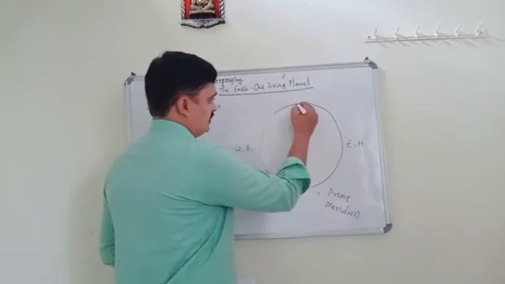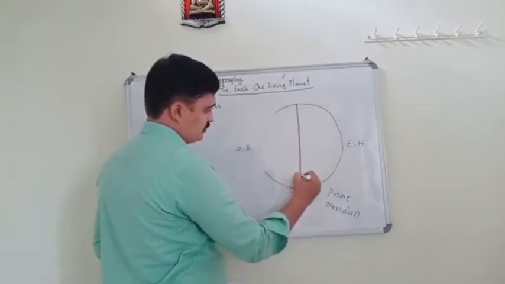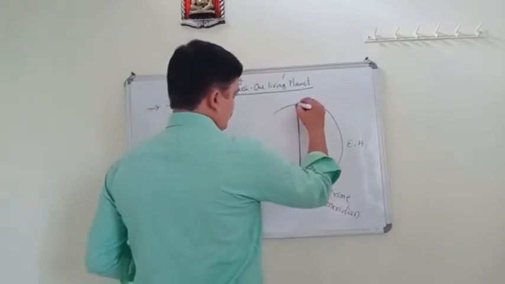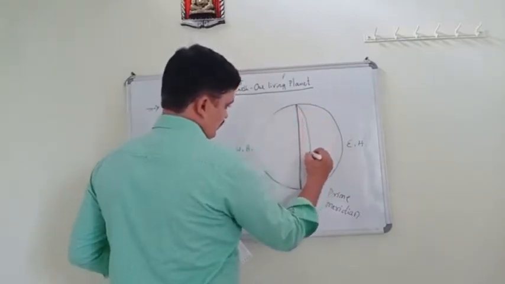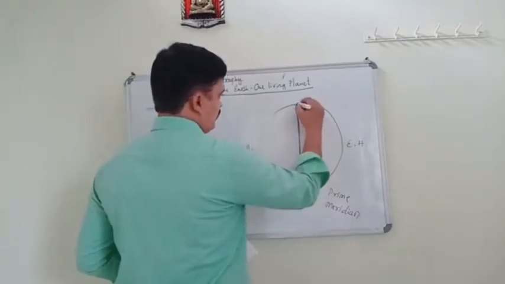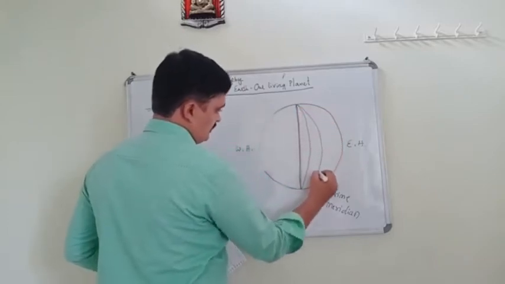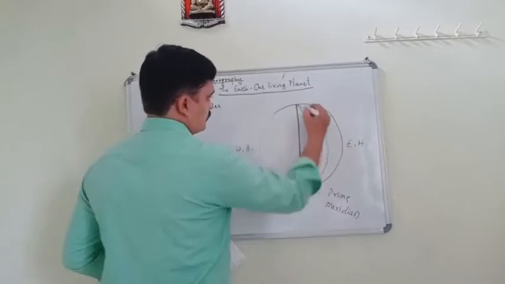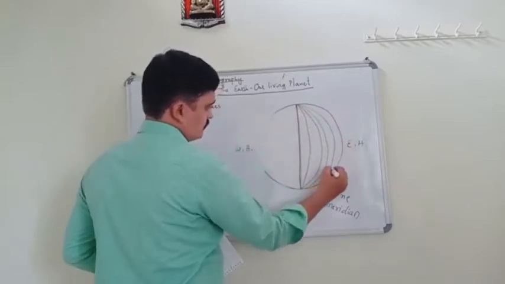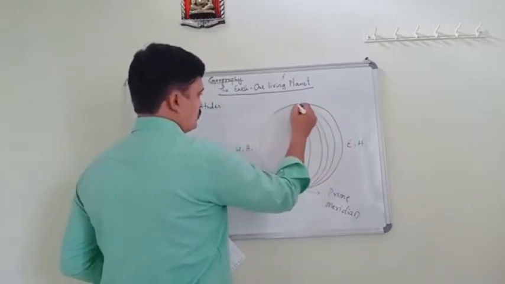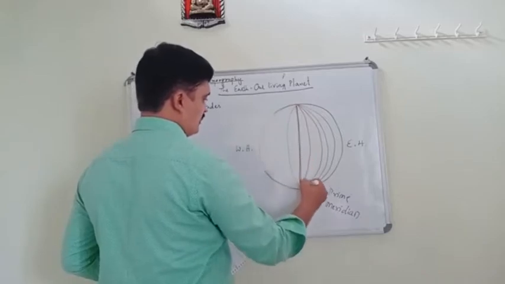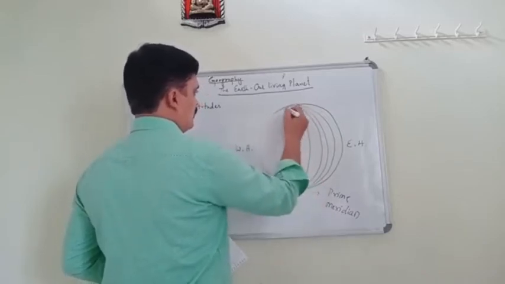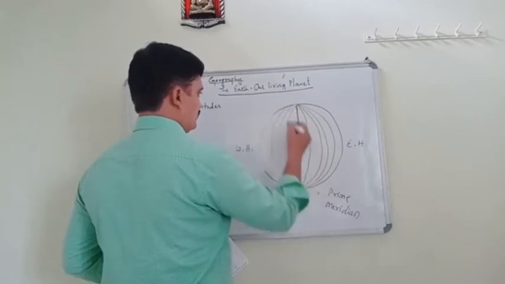And these lines are vertical lines. The latitudes are horizontal lines, and longitudes are vertical lines.